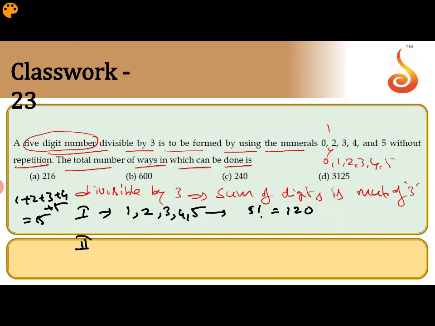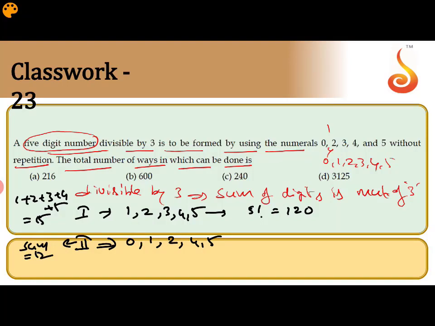The second combination: we can choose 0. If I take 0, the other combination 1, 2, 4, 5 is possible. You can check it here. If you take 3, it's not possible. Just check it here. The sum is 12, and 12 is a multiple of 3.